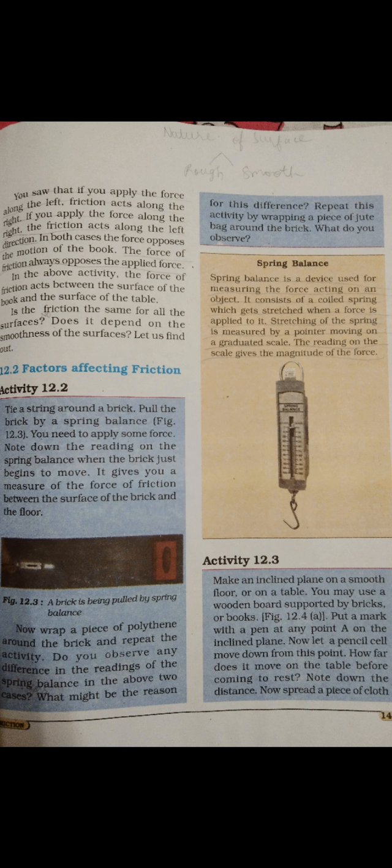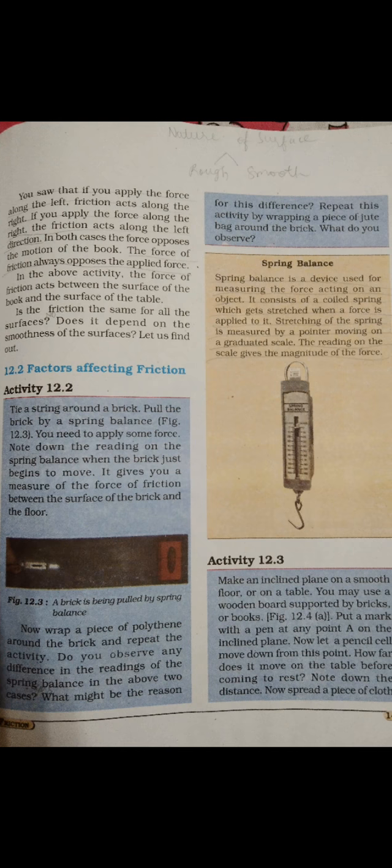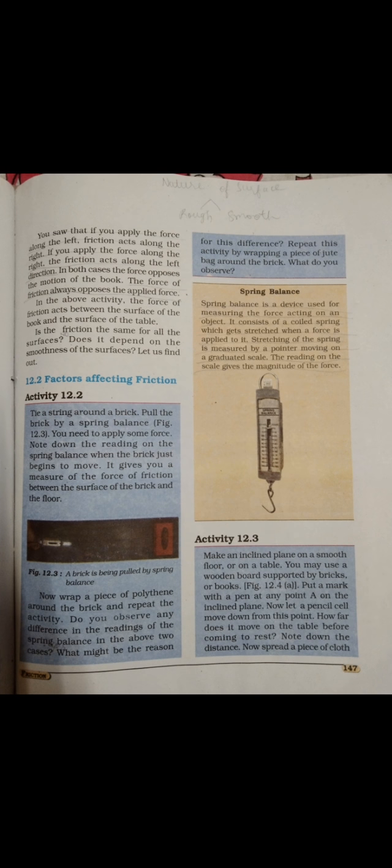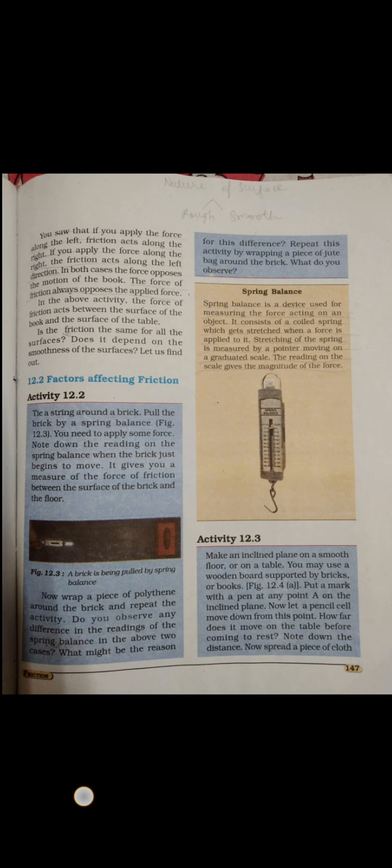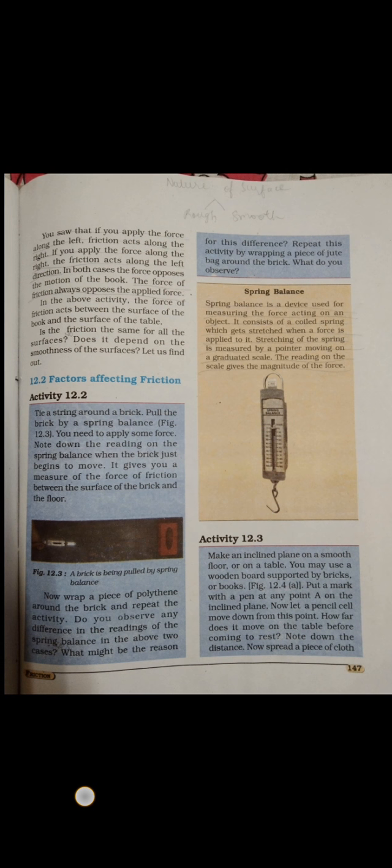We have discussed here activity 12.3 in order to explain the factors affecting friction more clearly. Make an inclined plane on a smooth floor or on a table. You may use a wooden board supported by bricks or books. Put a mark with a pen at any point A on the inclined plane. Now let a pencil cell move down from this point. How far does it move on the table before coming to rest? Note down the distance.